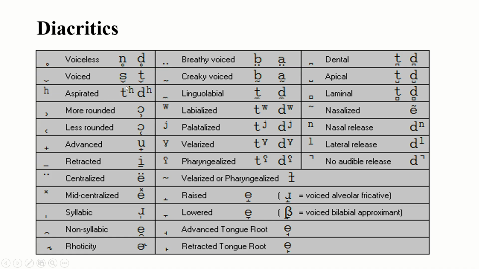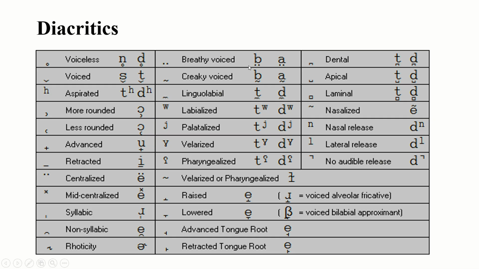Aspirated symbol is given in the superscript. And below the sound, if this type of symbol is given, that is called a more rounded sound. And if this kind of C-type symbol is given, that is less rounded. And advanced, this means. This is called what? IPA diacritics.